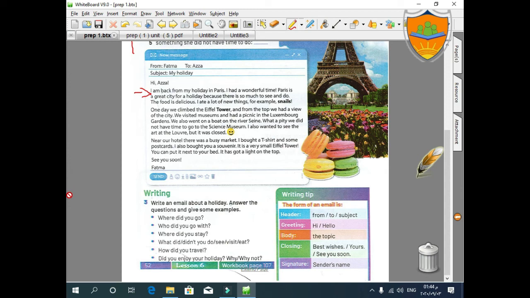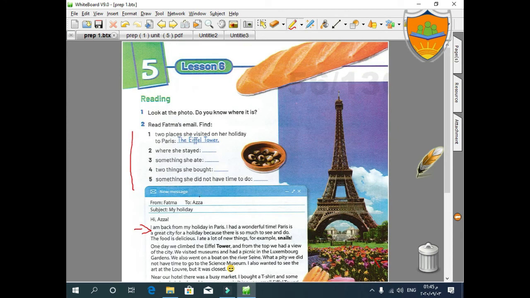What a pity we didn't have time to go to the Science Museum. I also wanted to see the art at the Louvre, but it was closed. Near our hotel there was a busy market. I bought a t-shirt and some postcards. I also bought you a souvenir. It is a very small Eiffel Tower. You can put it next to your bed. It has got a light on the top. See you soon, Fatma.